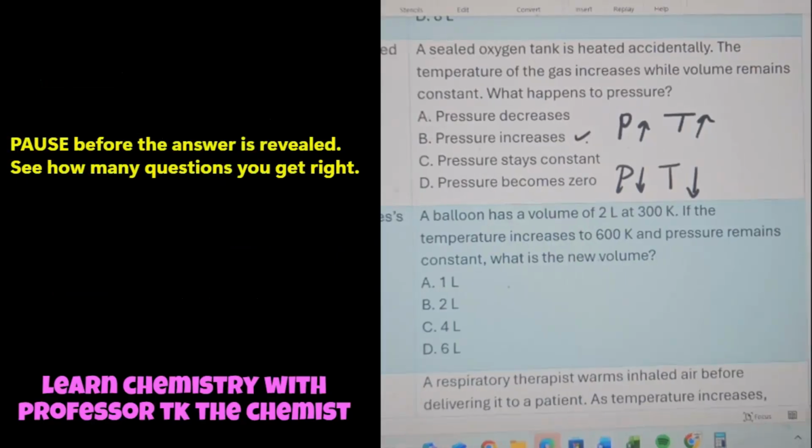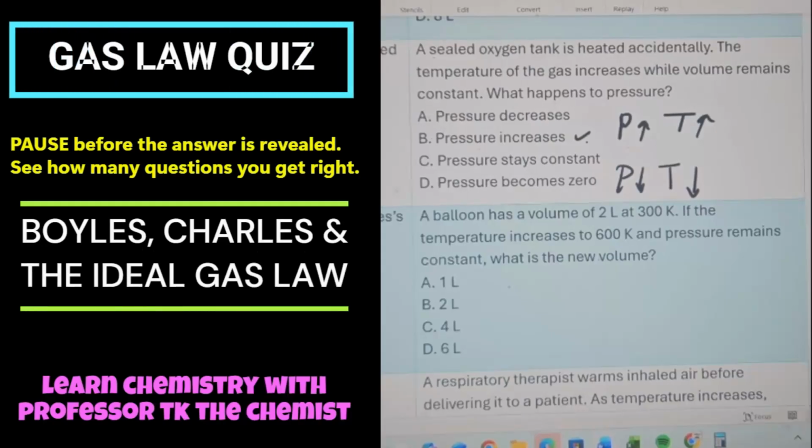This problem. A balloon has a volume of 2 liters at 300 Kelvin. If the temperature increases to 600 Kelvin and the pressure remains constant, what is the new volume? Now, again, your test will look something like this, y'all, where they're going to give you numbers that you don't have to use your calculator for, okay?